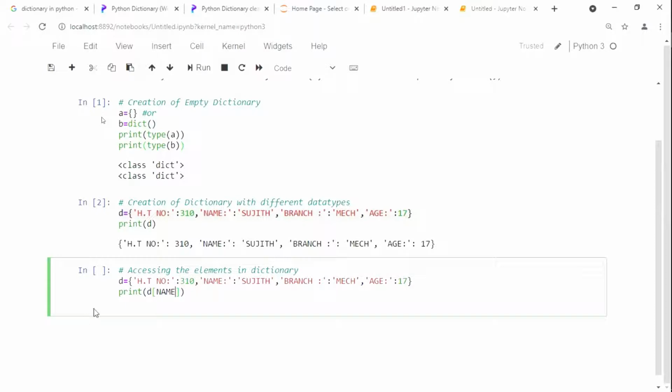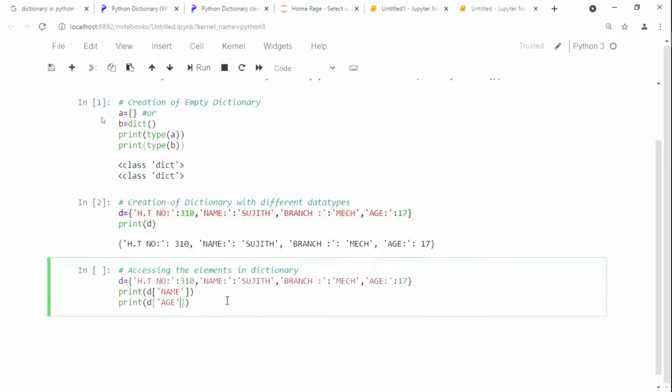I need to print D of name, and then I will print one more thing. It is for age. Print of D of age. These are the two items I need to print here. Please keep it in single quotes.